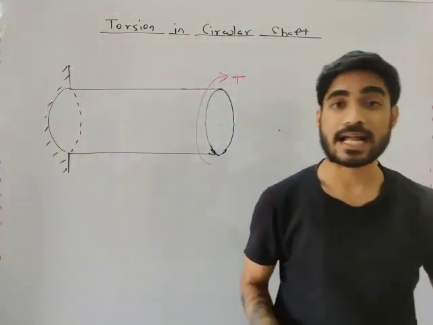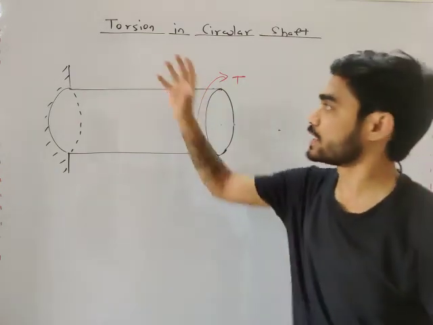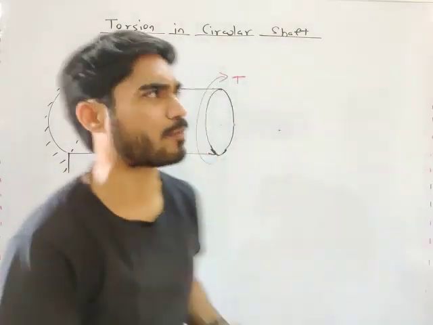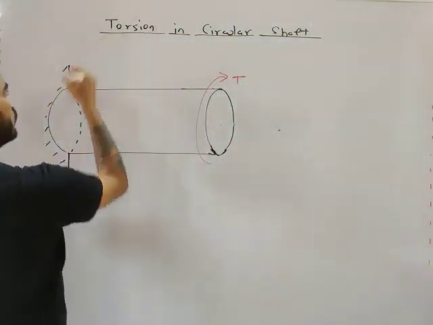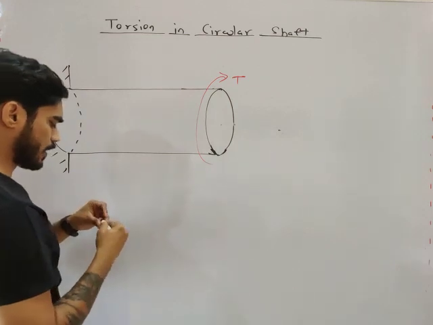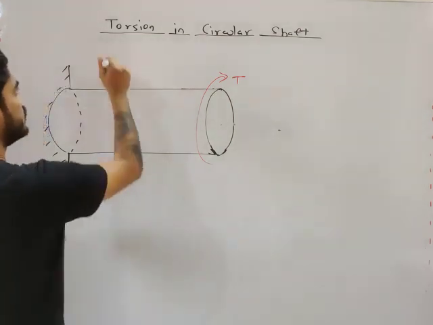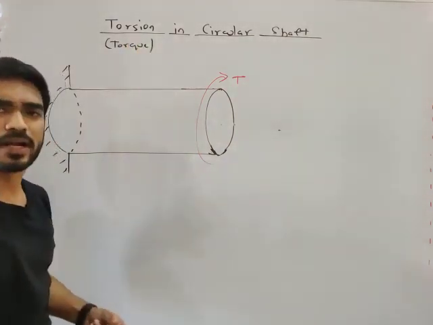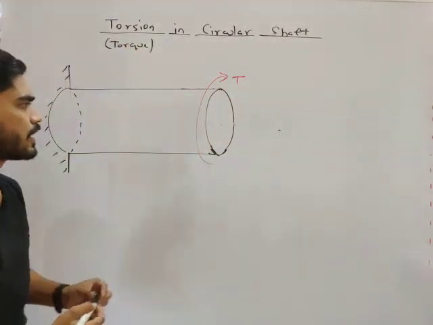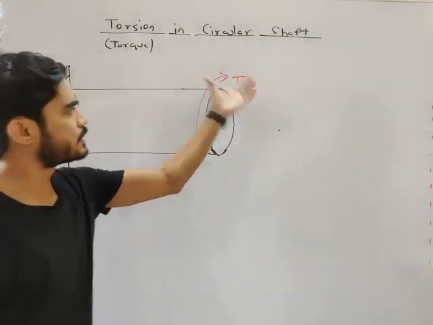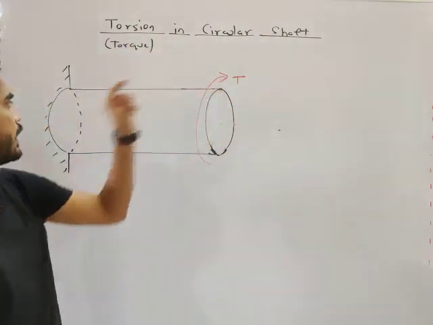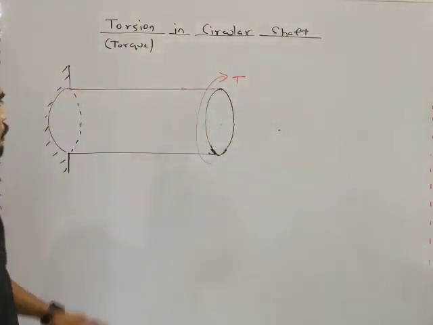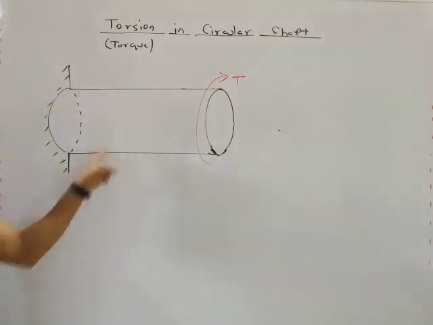So I hope you understand what is torsion. Torsion is also known as twisting moment or torque. So torque, torsional moment, twisting moment, one and the same thing. So we have a circular shaft which is subjected to a torque at one end, and the other end is fixed. So there will be a reaction torque here.